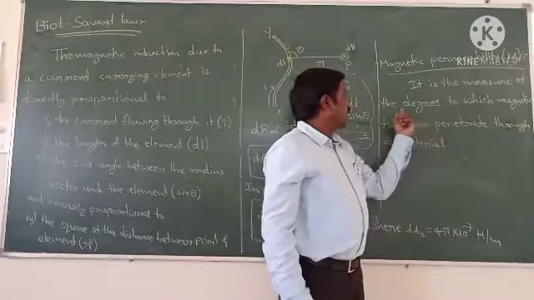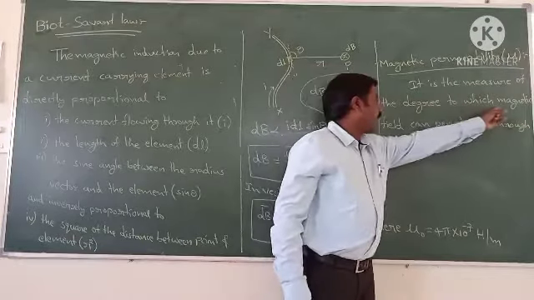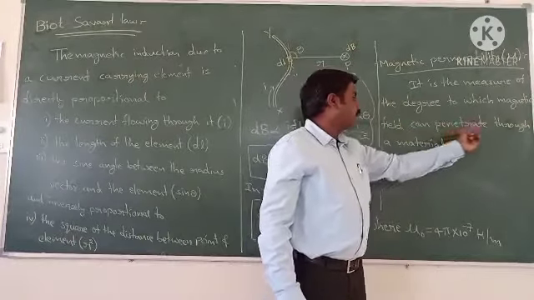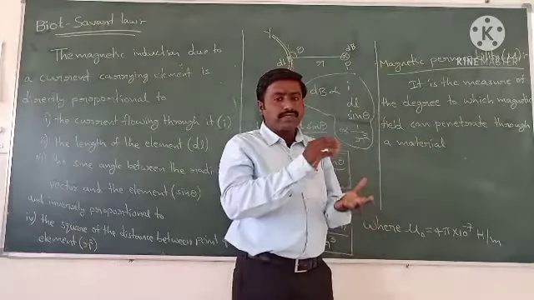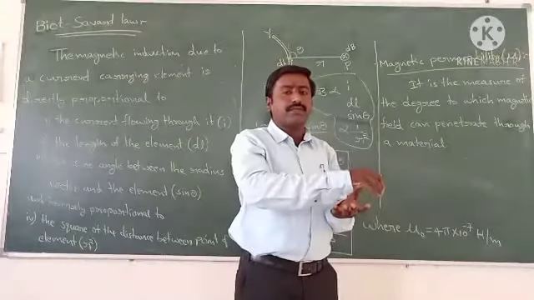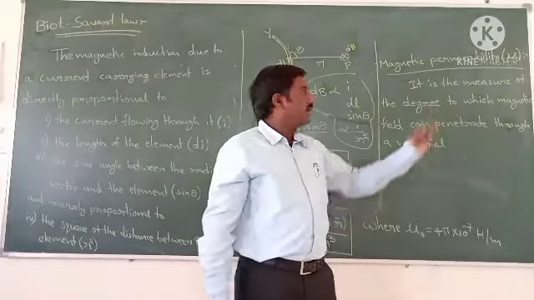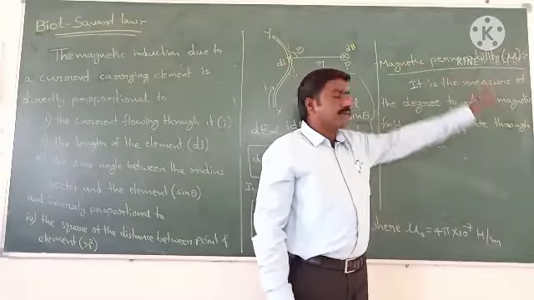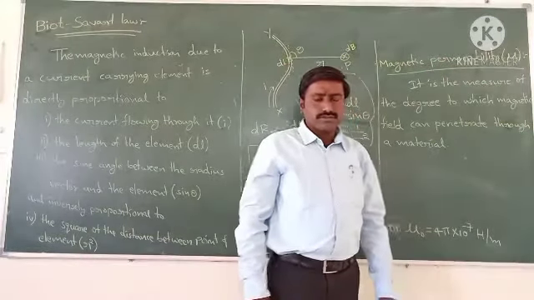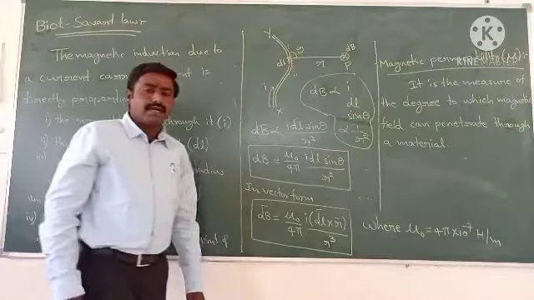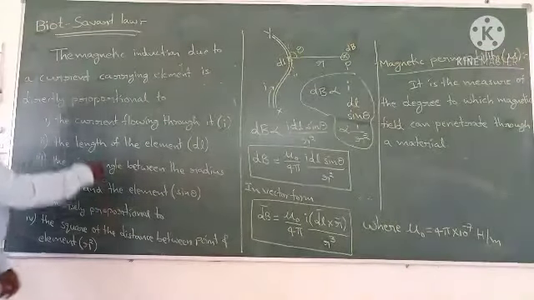Mu naught is nothing but the permeability of free space, and magnetic permeability can be defined as the measure of the degree to which a magnetic field can penetrate through a material. So how much magnetic field can penetrate into the material is given by this magnetic permeability. It is represented by mu. So this is called Biot-Savart's law.